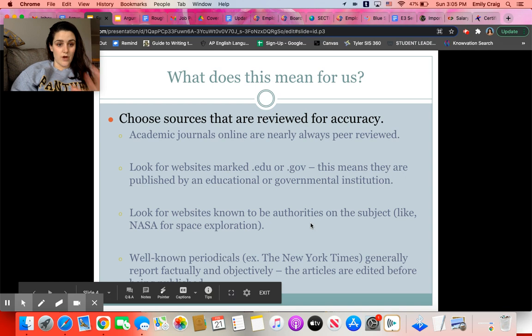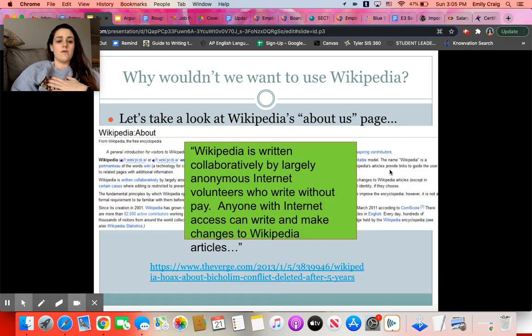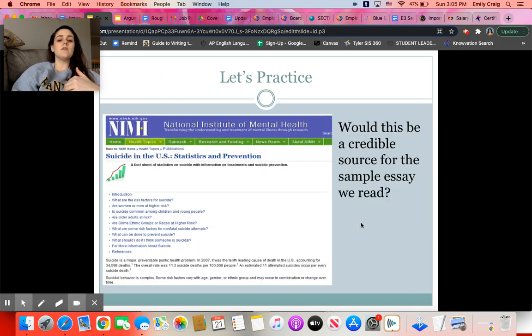So we don't want to use Wikipedia just because anyone can edit Wikipedia, but if you were to go there to find information, if you scroll to the bottom, they always have their resources. So I definitely recommend you could click on those websites and look into those if you're really finding information you want on Wikipedia.